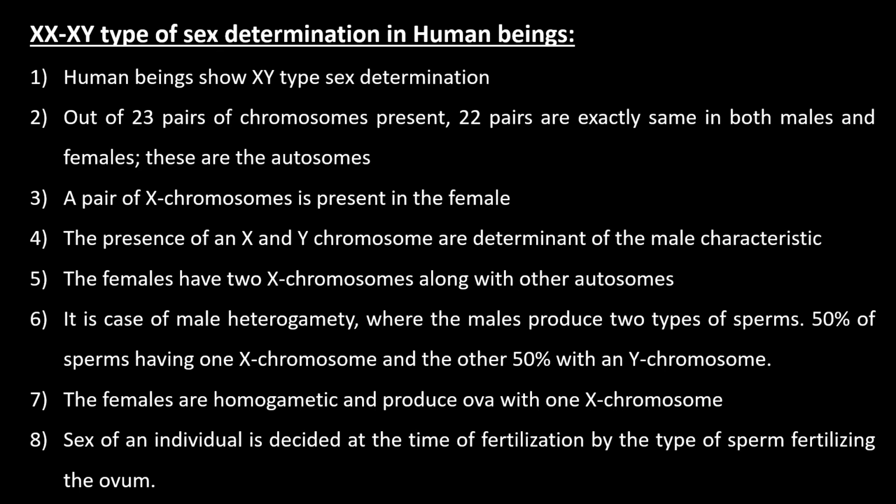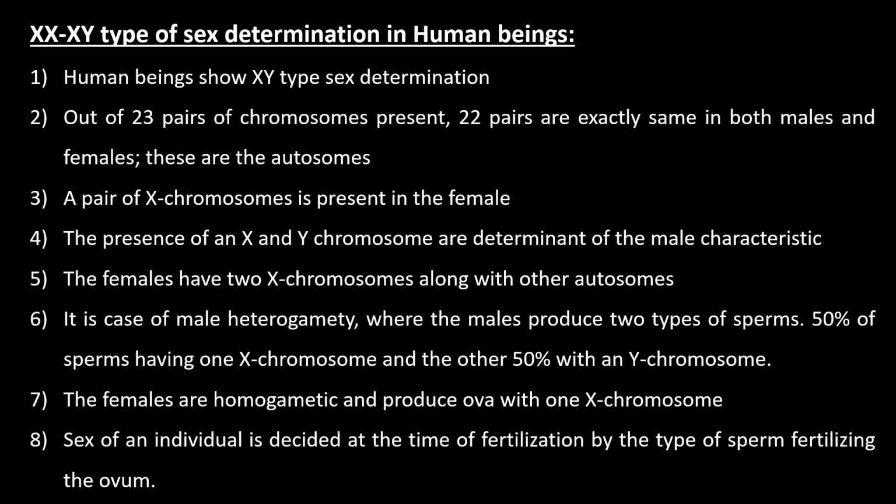So here there are two types of sex chromosome, namely X and Y chromosome. Humans have 23 pairs of chromosomes, so that is 46 chromosomes. Out of 23 pairs, 22 pairs are called autosomes and one pair is called allosomes. Both male and female have the same number of autosomes, but allosomes differ.